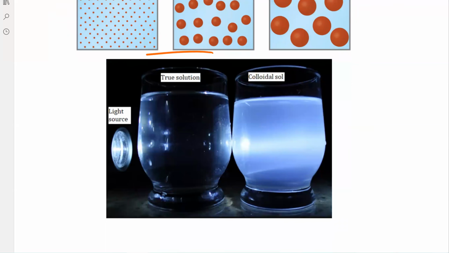And then here's an image of the Tyndall effect, right? You have some kind of light coming in. If you have what they call a true solution here, you can see that the light is just going straight through it. Again, if you had this in front of you, this solution would look see-through. If you have a colloid, then it's going to appear cloudy, especially if you have a light right in front of it. So you can see it's kind of cloudy, and that tells you that you have large particles there. And that's pretty much it.